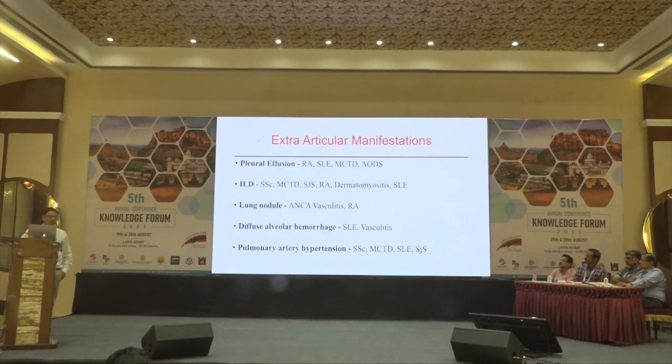We need to look beyond them in systemic manifestations also. Pleural effusion can be seen in RA, SLE, MCTD, AOSD. ILD we see in systemic sclerosis, MCTD, Sjogren syndrome, dermatomyositis. Lung nodules we see in ANCA vasculitis and RA. Diffuse alveolar hemorrhage we see in patients of SLE and small vessel vasculitis, and pulmonary artery hypertension we see in systemic sclerosis, MCTD, SLE, and Sjogren.